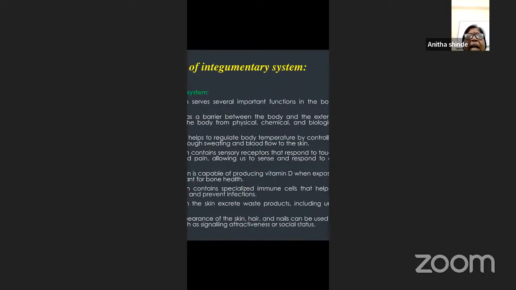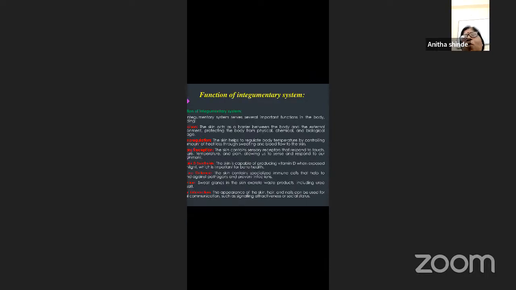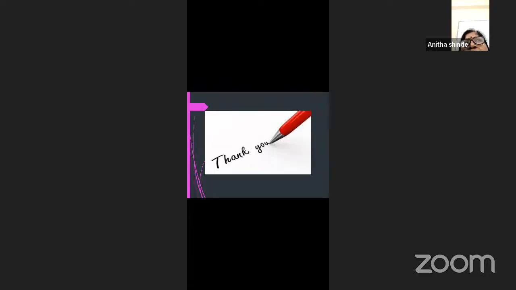So this is how the integumentary system, or the skin, or the integument helps animals in varied functions. So this is all about the skin or the integument. Today's topic was the diversity of the organ systems with reference to integument in the varied chordate or vertebrate animals.